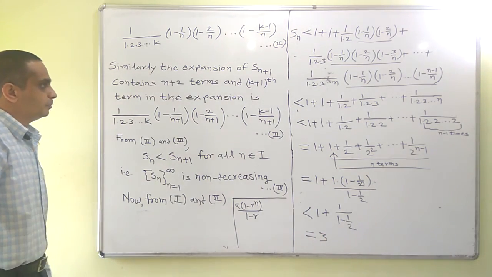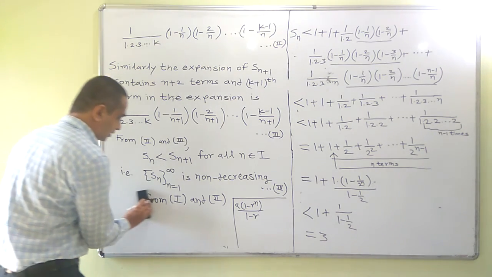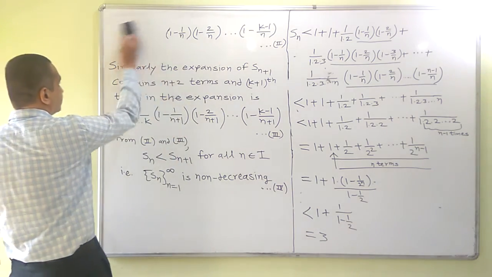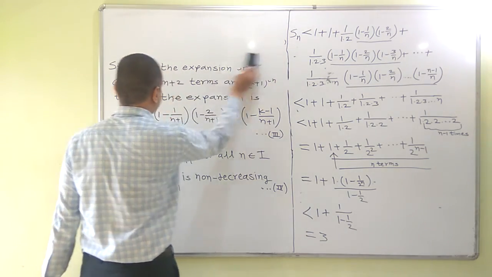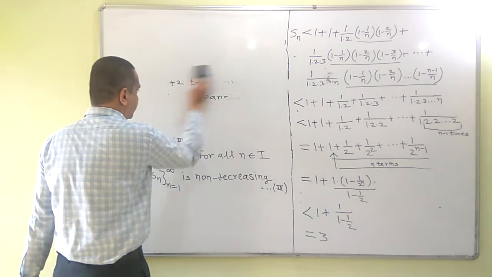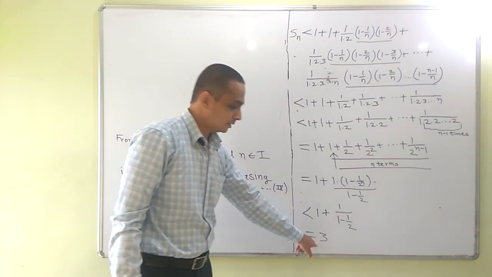Thus what we proved is that every term of the sequence Sn is less than 3.